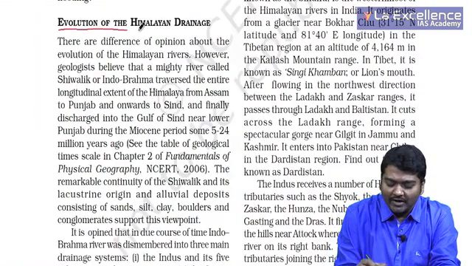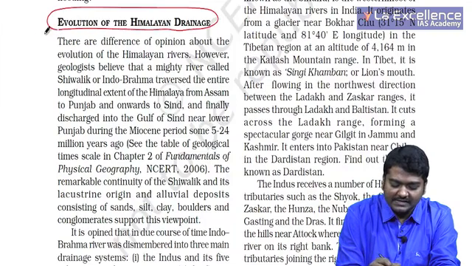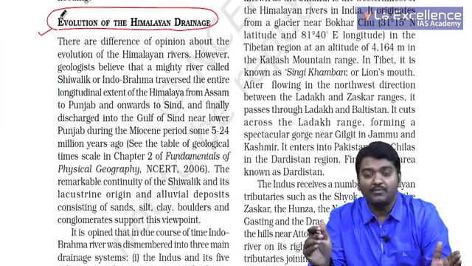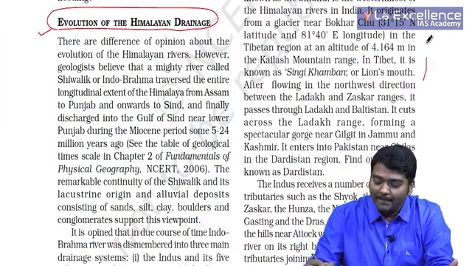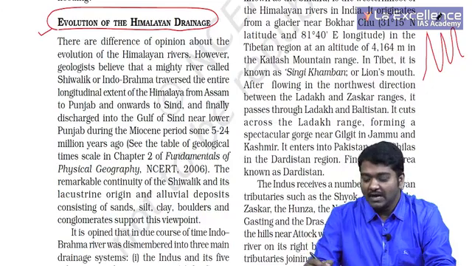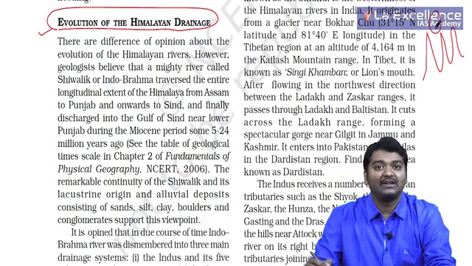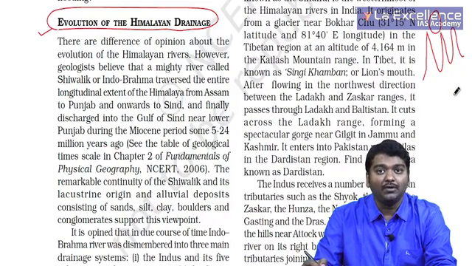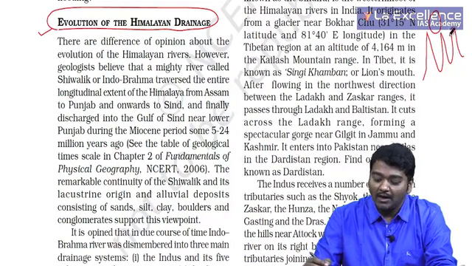When we talk about evolution of the Himalayan drainage system, we need to understand that the Himalayan drainage system is actually there because of the upheaval of the Himalayas. So glaciers are actually present near Tibet, and earlier the water used to flow into Tethys Sea, which was there. Now what is happening?